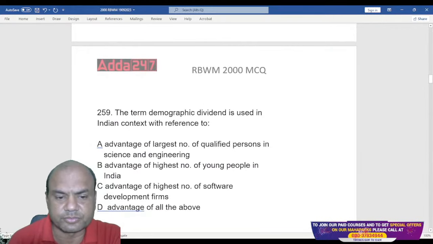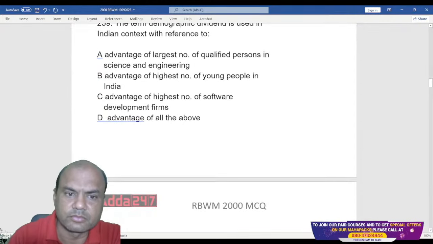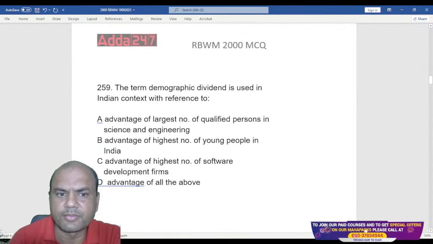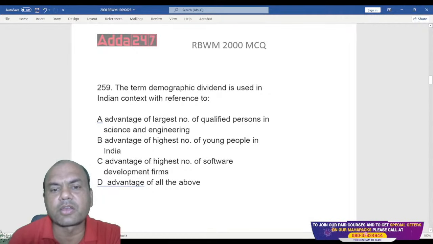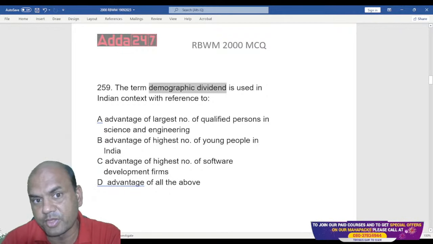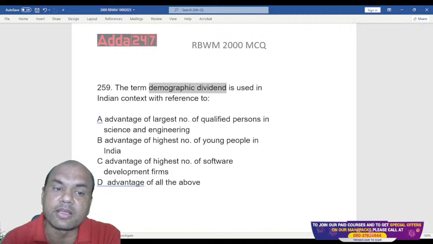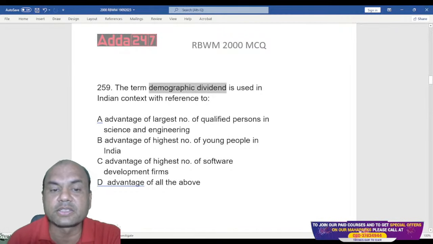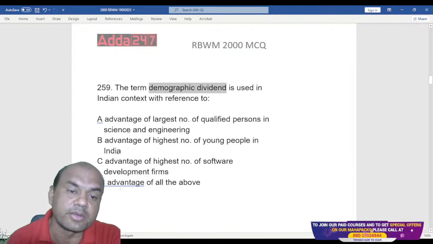Next one. The term demographic dividend is used in Indian context with reference to what? What do you mean by this word dividend? Dividend means basically advantage. So demographic advantage to India is in what terms now? Who can tell me?